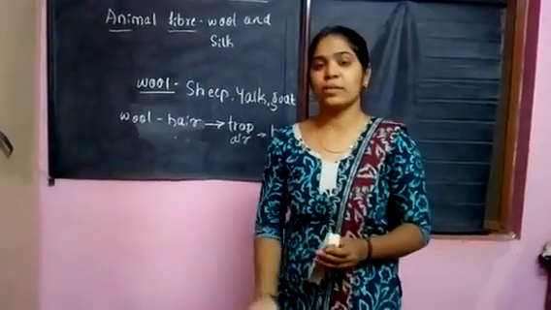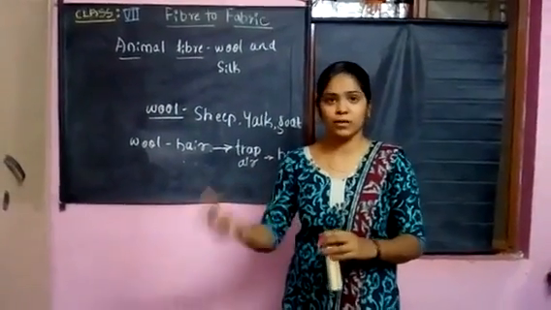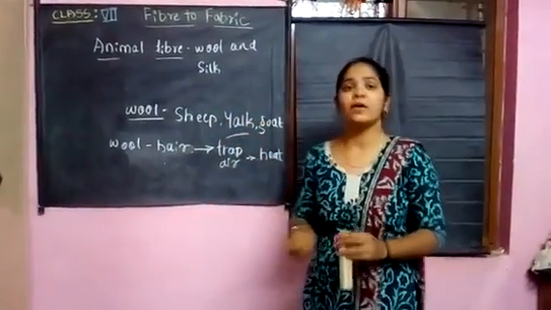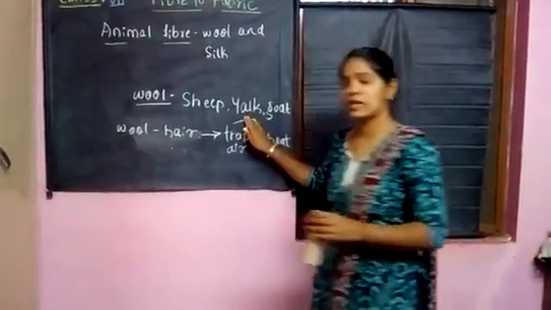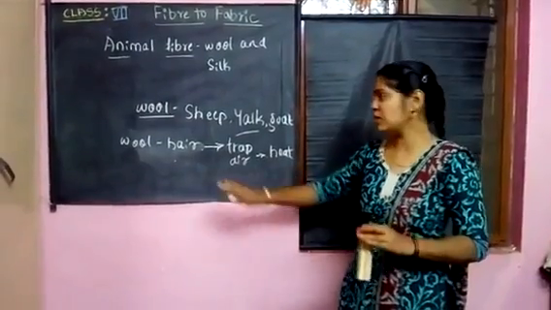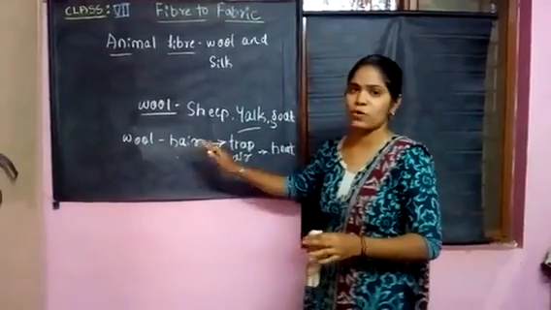So in colder places like Jammu Kashmir or other places, these hairy animals are seen. In those places these animals protect themselves from the cold with their body part called hair.